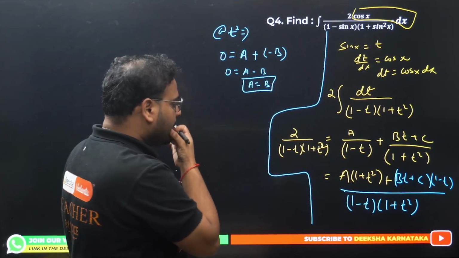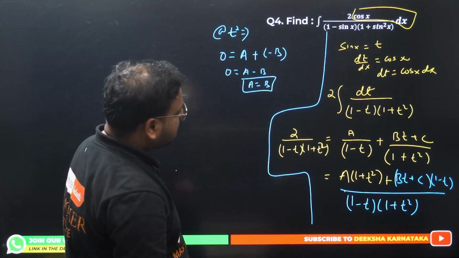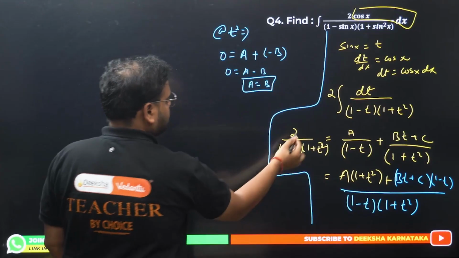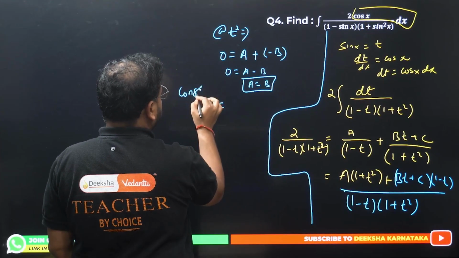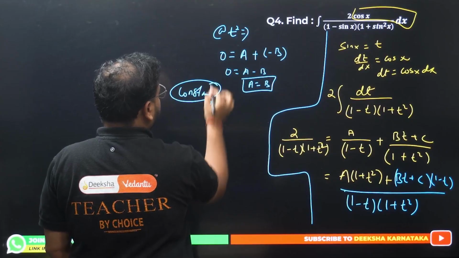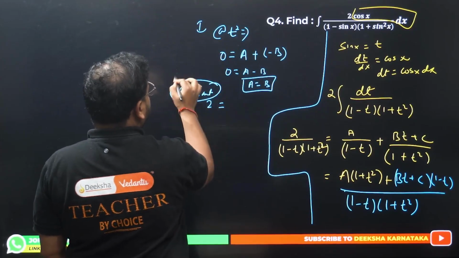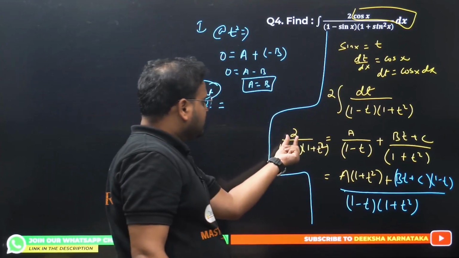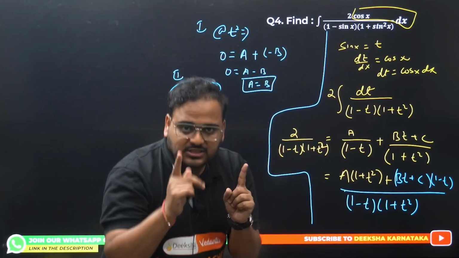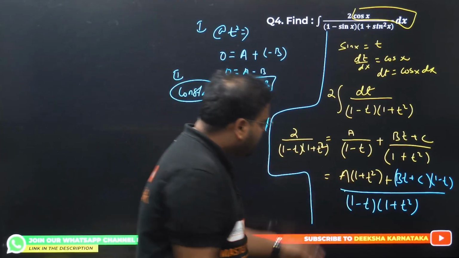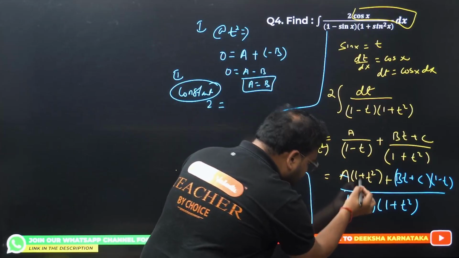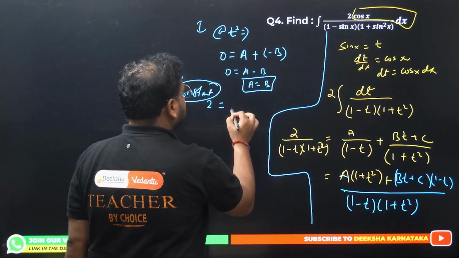Now let's check for the constant. First one is done, second one is for the constant. The constant on the LHS side is 2. What about the RHS side? I get a into 1. a is a constant, 1 is a constant, so a into 1 is a.